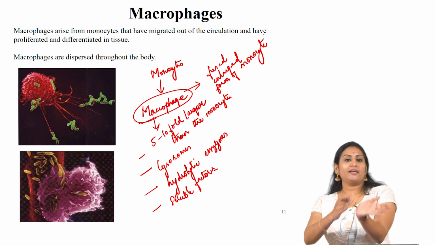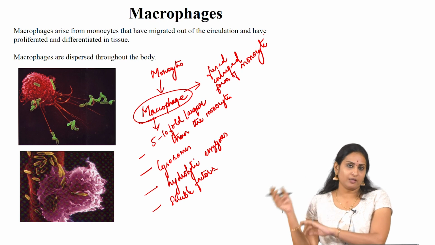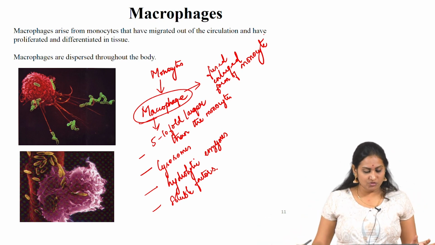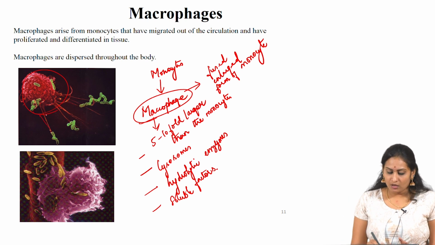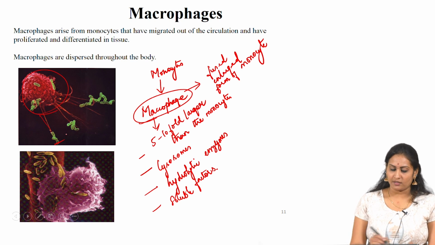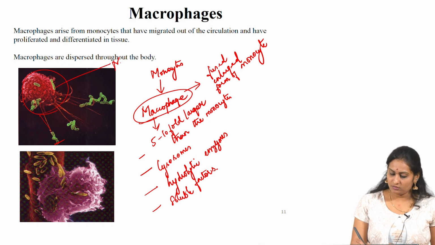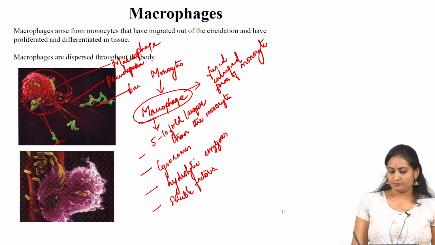When it migrates and is deposited in a specific tissue, it becomes a tissue specific macrophage, and these are some images of the macrophage. The first is the macrophage, where it has very long pseudopodia and it acts against the bacteria, and this is the macrophage, pseudopodia, bacteria.